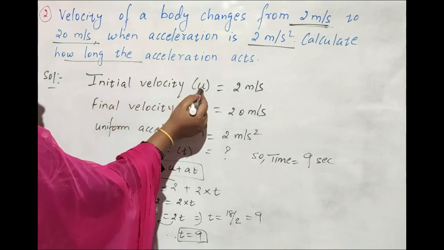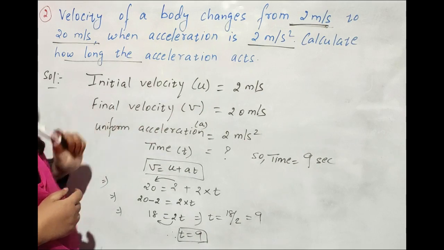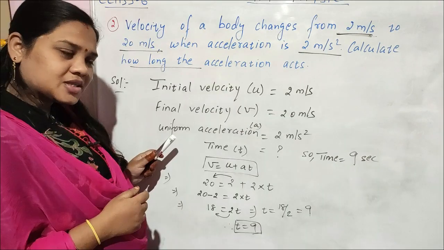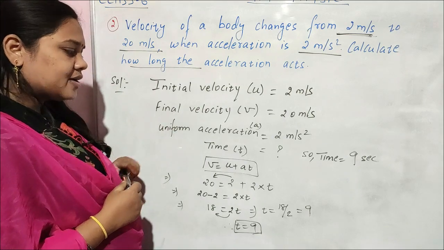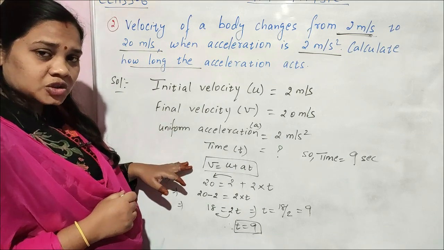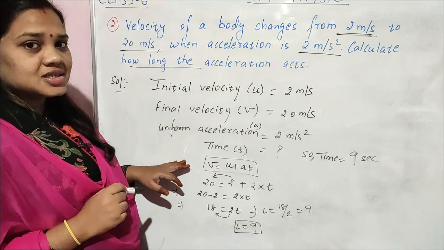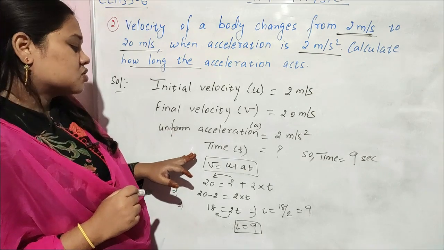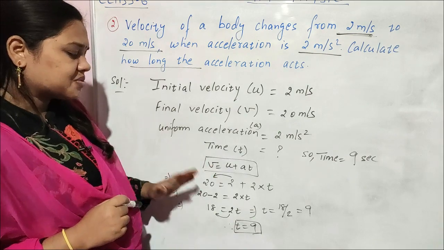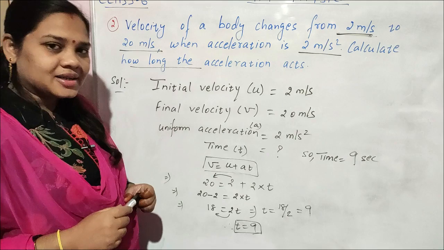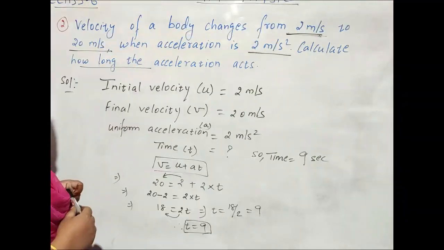So initial velocity is denoted by u, 2 meter per second, final velocity 20 meter per second, uniform acceleration 2 meter per second square. We will use the first equation of motion. What is the first equation of motion known as? It's the velocity time relation, so v is equal to u plus at. Substitute the values. We will get time 9 seconds. Clear, children? Please note down this.